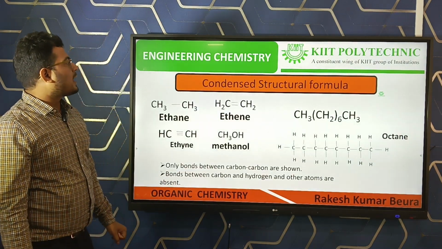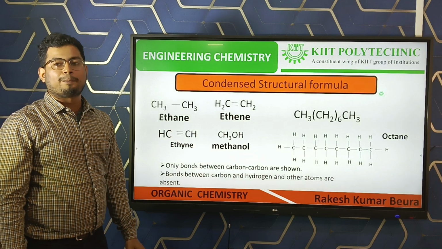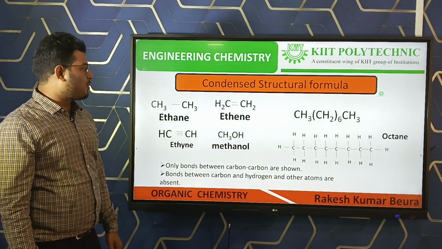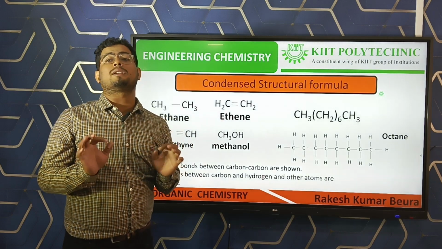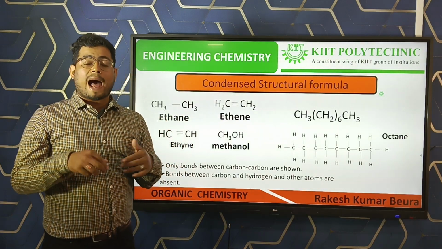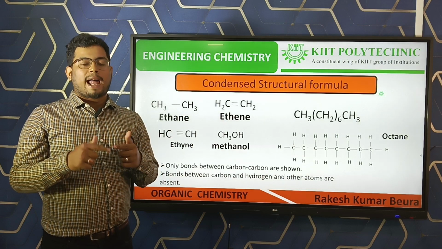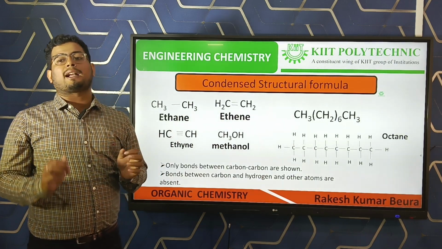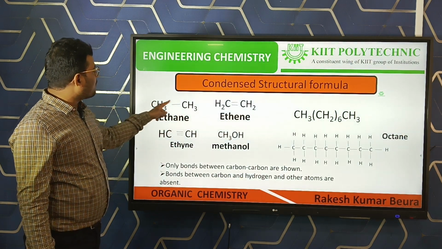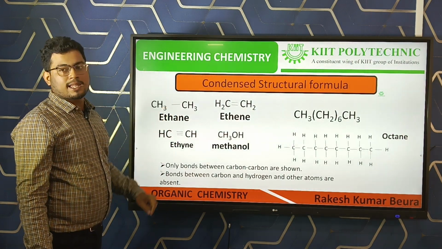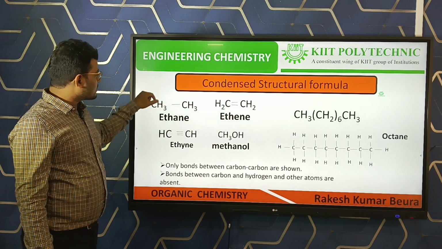Another formula is condensed structural formula. In condensed structural formula, only the bond between carbon and carbon is shown, and the bonds to other atoms are absent here. Here, the example of ethane: only the bond between carbon and carbon is there, not all hydrogens.